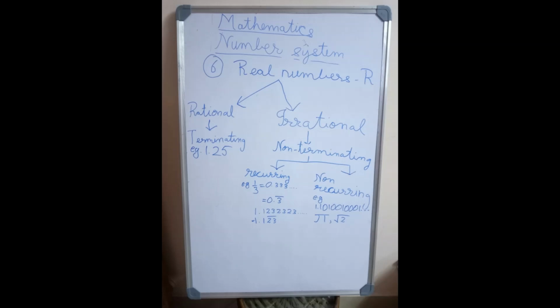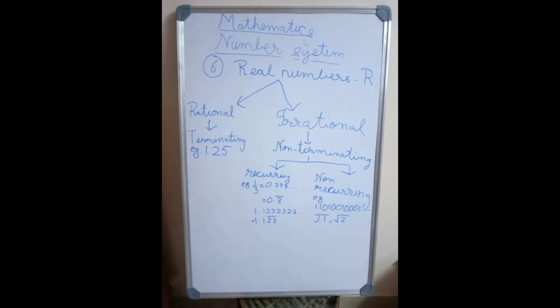An example for recurring decimal expansion is 1 by 3, which is equal to 0.333, and so on. The recurring number, that is 3 in this sum, we write a bar on it, which denotes that this number is being repeated in this expansion. Another example is 1.1323232 and so on. In this number we see that 23 is recurring, so we put a bar on 23 because it is recurring.